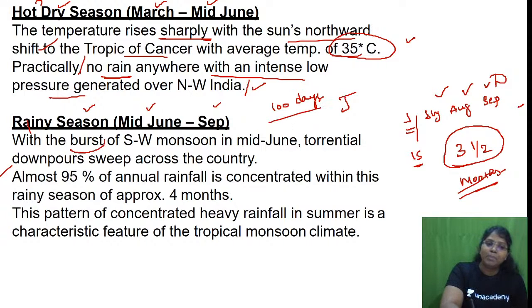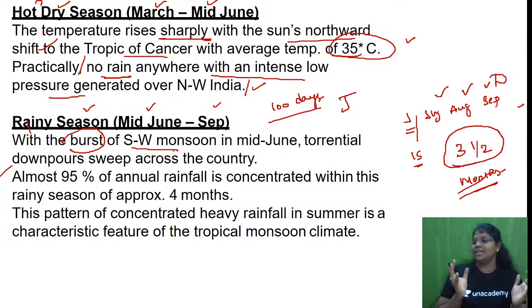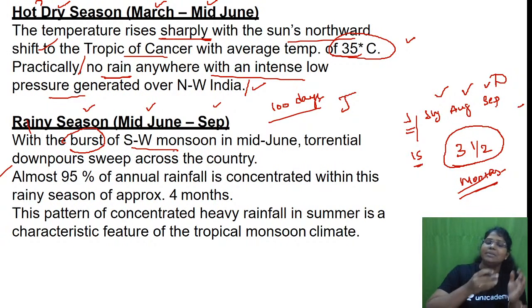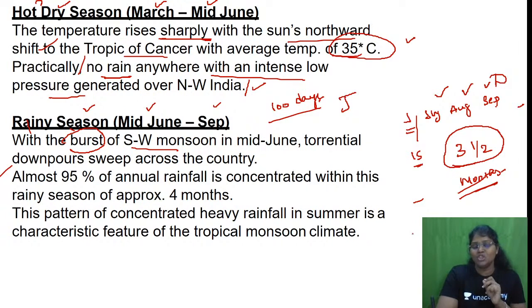That also with the burst of the southwest monsoon. It doesn't come and go slowly, okay? It bursts all of a sudden. When it bursts, what really happens? What is it, ma? When it bursts, it will go more as runoff. Only if it rains gently will it infiltrate, recharge the underground aquifer, and then recharge the water table. When it bursts, everything will run off. It will increase the soil erosion, or most of the rain is wasted. Are you getting it? So this is also a sad thing, that it doesn't rain in India, it bursts. In the monsoon region, it doesn't rain, it bursts.